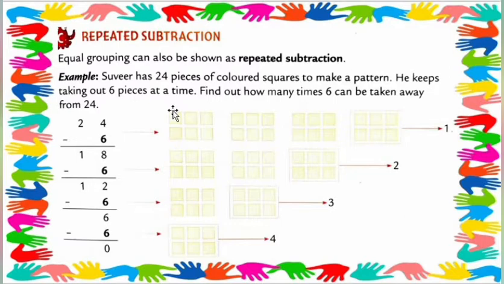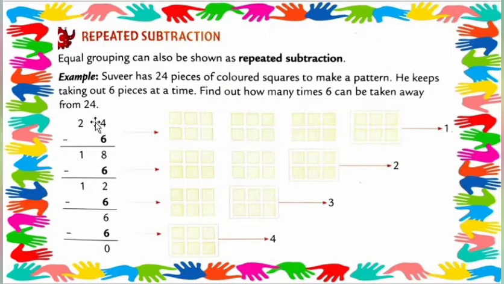Again I repeat here, students. Surveer has 24 pieces of the color to make a pattern. He keeps taking out 6 at a time. Find out how many times 6 can be taken away.